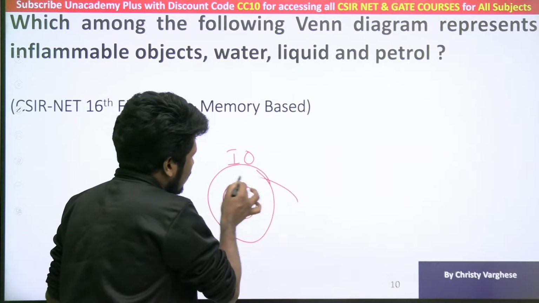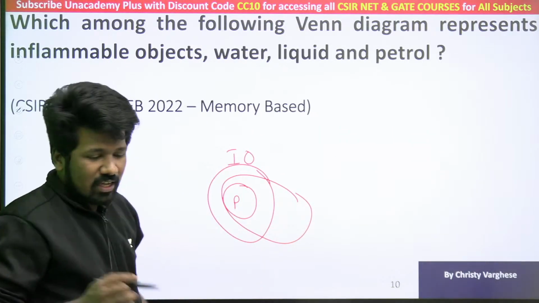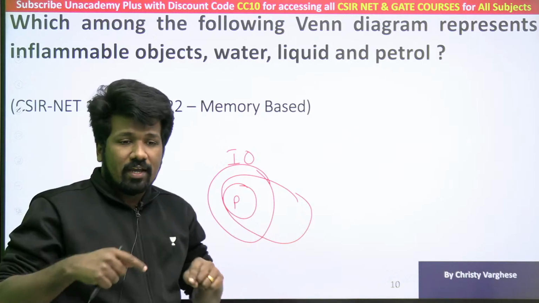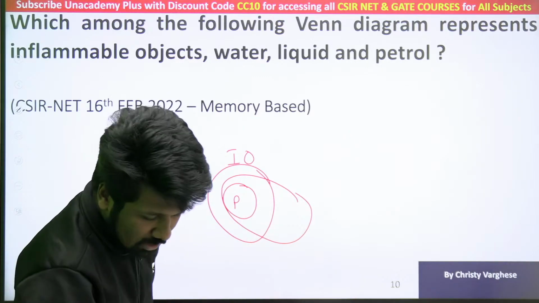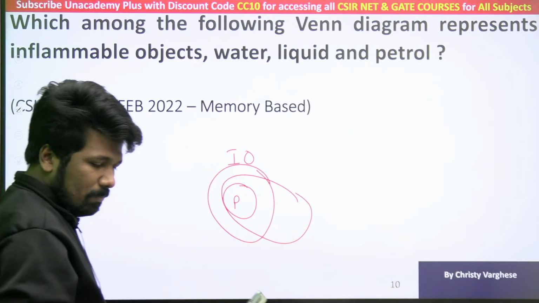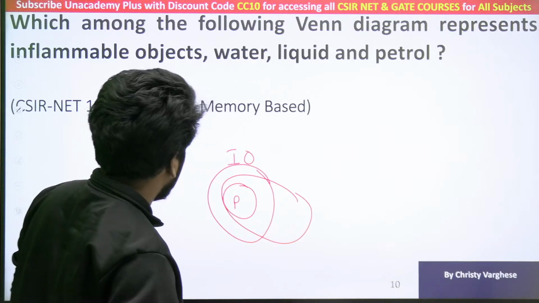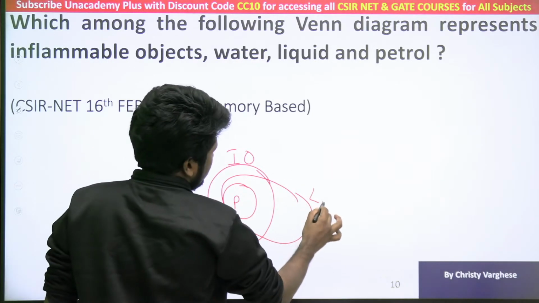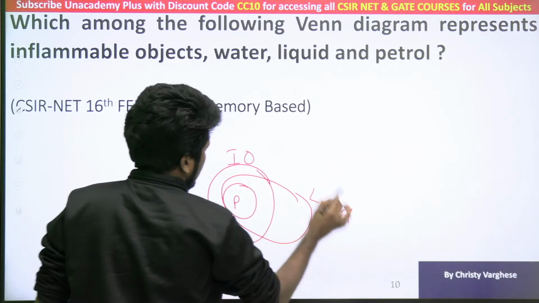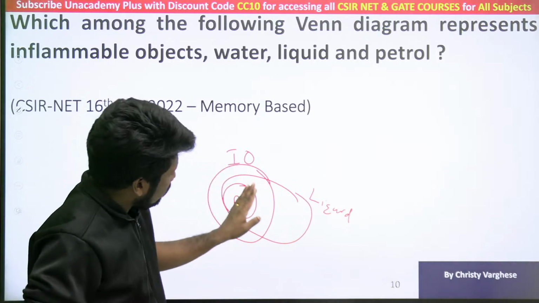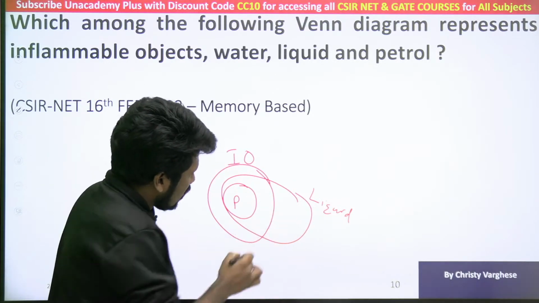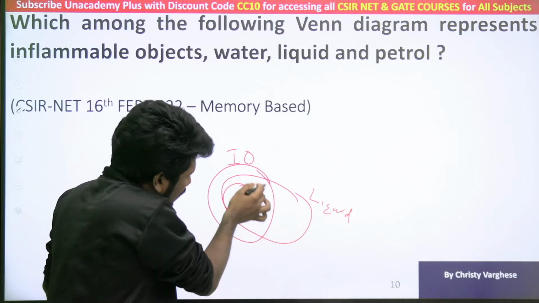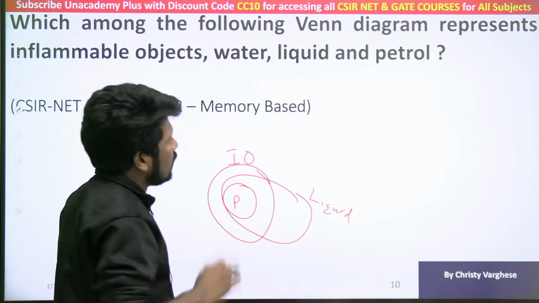So we can say the Venn diagram will be something like this. In the original question paper, whether the Venn diagram was given with rectangle or circle, we don't know. Those of you who remember, please mention in the chat. So we can say all petrol are liquid, and we can say some inflammable objects are liquid and some are not. That is why we are having an intersection between inflammable objects and liquid.